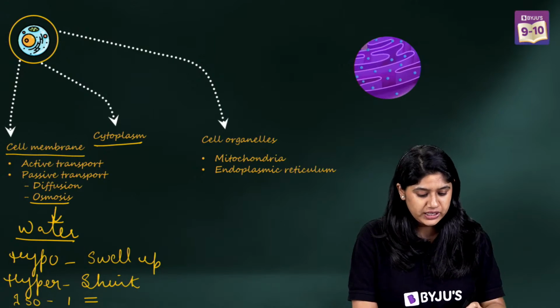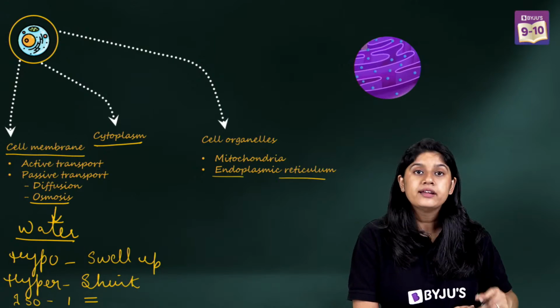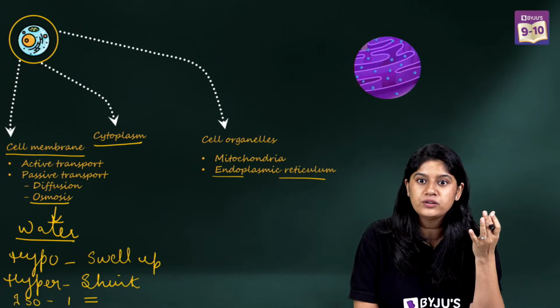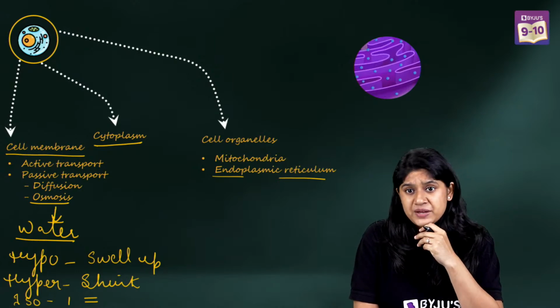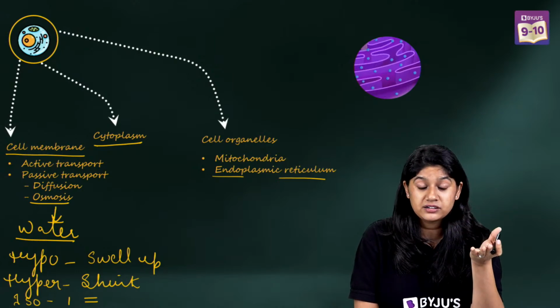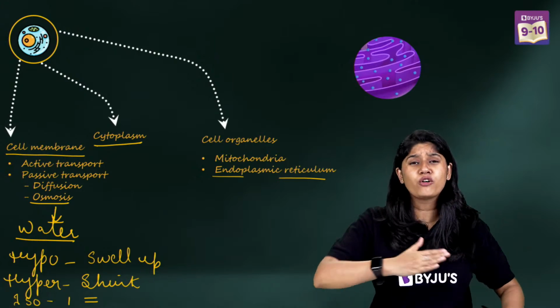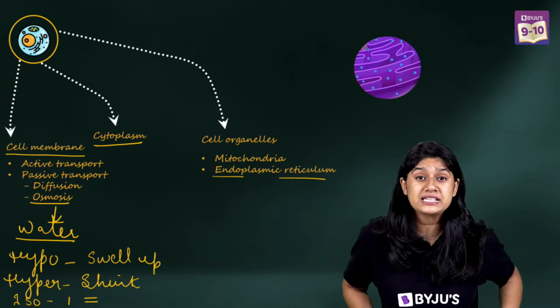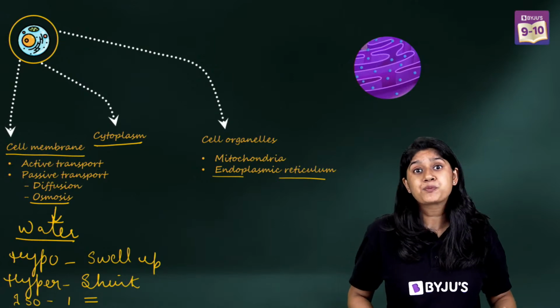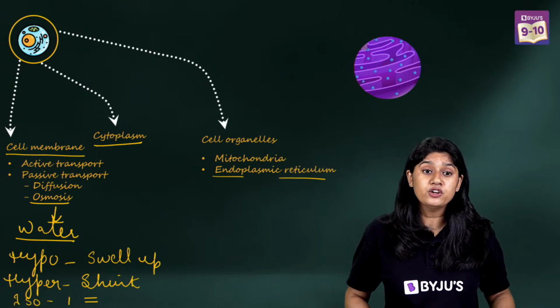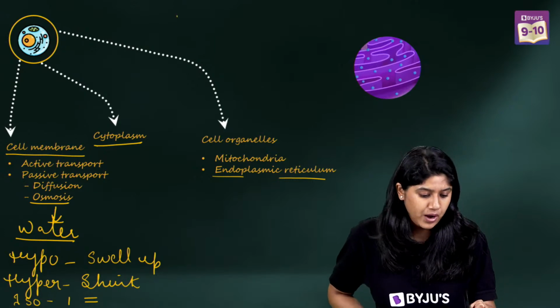Very good. Yes. Smooth ER and rough ER. Now, lipids play a very important role. They play a very important role in the synthesis of the plasma membrane, both proteins and the lipids, right? And of course, we have a process called membrane biogenesis. A very important 1 mark question.